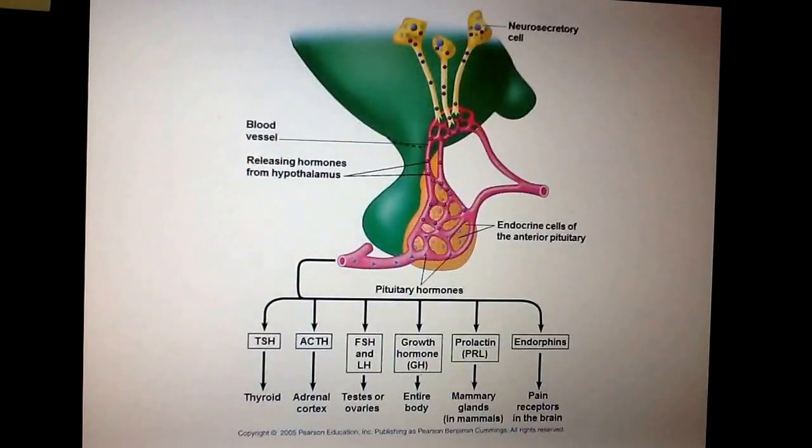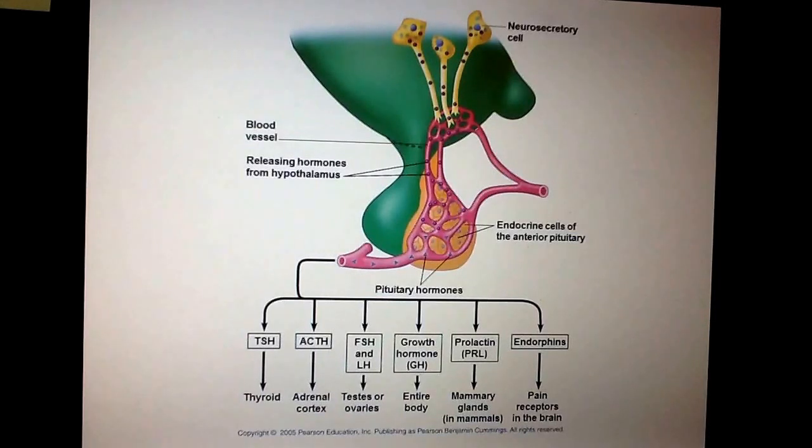If we look at the diagram for the anterior pituitary, you can see it's much more complex. And why is that? Because the anterior pituitary is producing a lot of different hormones. The thyroid stimulating hormone, which goes and targets the thyroid, the adrenal cortex hormones, the follicle and luteinizing hormones, which are involved in our sex organs, the testes or ovaries, growth hormone, which actually targets your entire body. So that's your bones and your muscles and all of that.